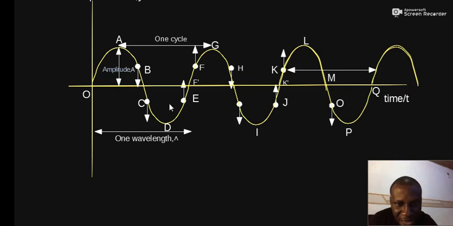So that C and this point are in phase, and also C and O are in phase.